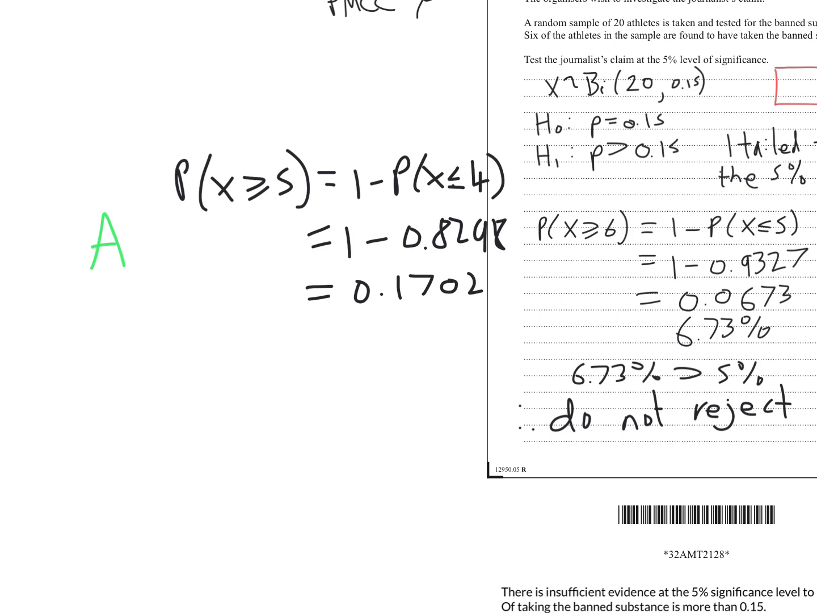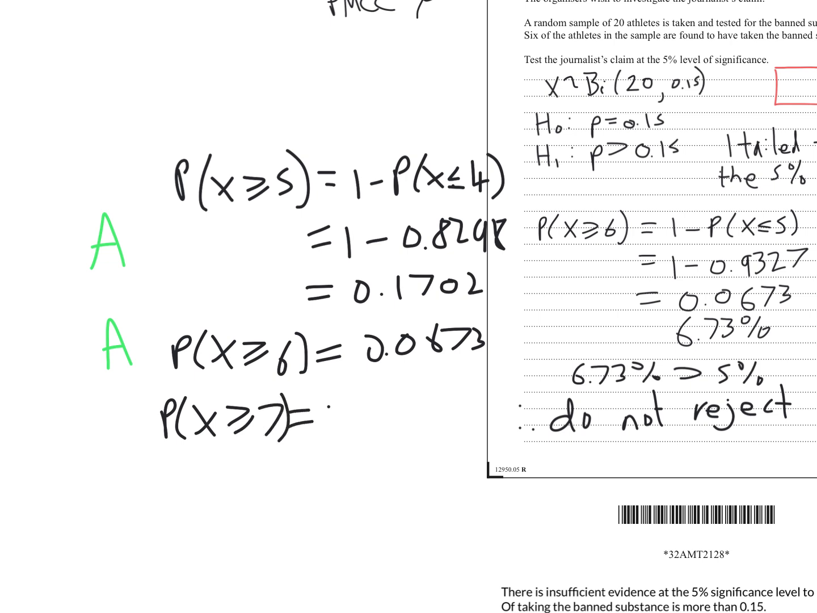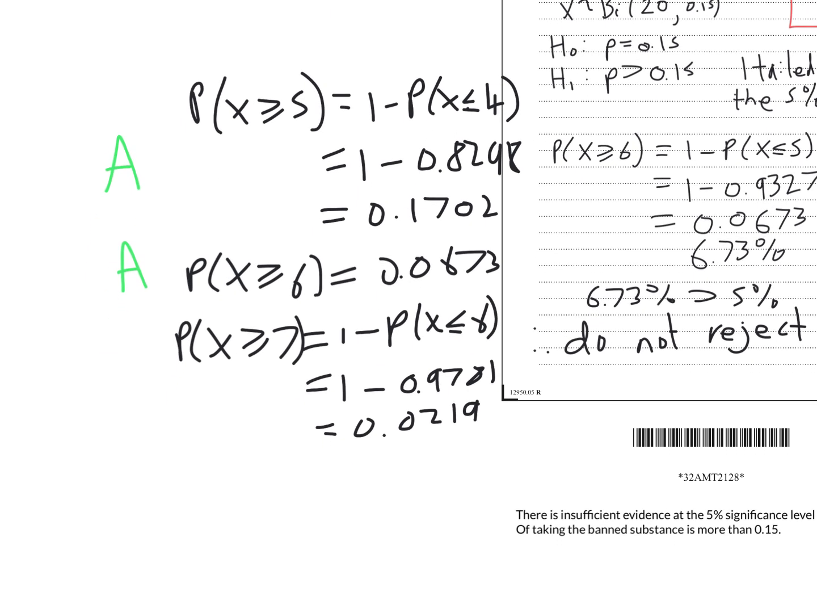The probability, I know we've already done it, so I'll just write it out quickly. The probability that X would be greater than or equal to 6 is 0.0673. So that's also above 5%, so that's in the acceptance region. When you go to do the probability that X is greater than or equal to 7, that's 1 minus the probability that X is less than or equal to 6. And what's the chances for 6? 0.9781. So that's only a 2.19% chance. That's less than 5%, so then that's now in the critical region.